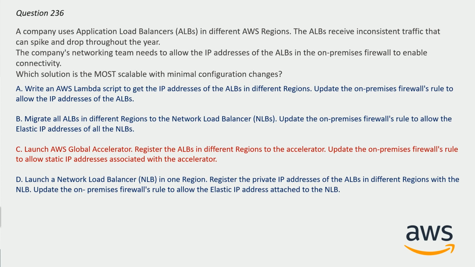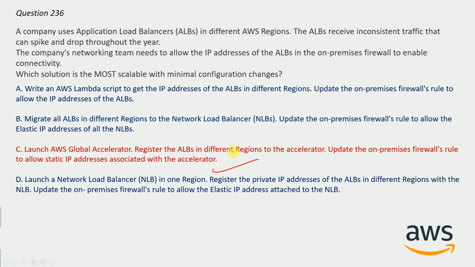No need to replace ALB with NLB. You can associate these addresses to regional AWS resources or endpoints such as application load balancer or network load balancer. So basically, overall in this question, what we are doing is providing a static IP address using Global Accelerator, so that we are not supposed to change the IP all the time in the firewall of the organization. So option C is absolutely correct here.